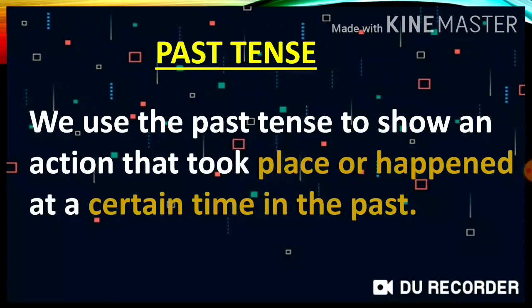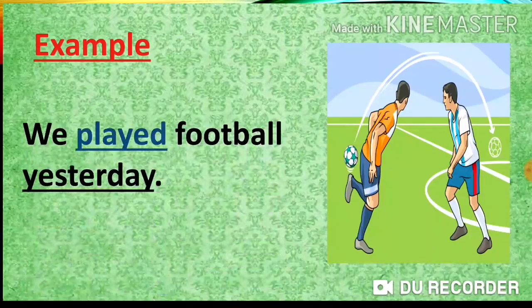Now, let's see the definition of past tense. We use the past tense to show an action that took place or happened at a certain time in the past. For example, we played football yesterday. Children, in this sentence, the verb played tells us that the action took place in the past.